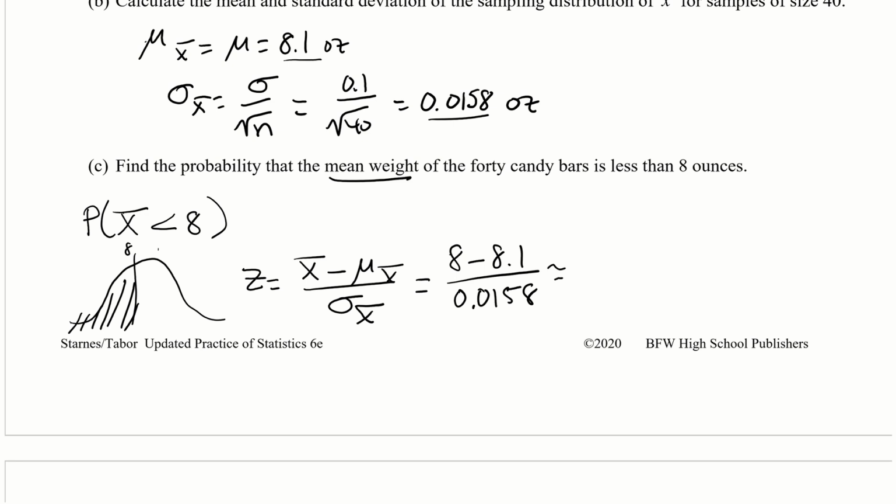And so we calculate the z-score. Let's see what that is. So it's going to be negative, of course. So 0.1 divided by 0.0158. So negative 6.33 around there. Okay, that looks like that's what we get.